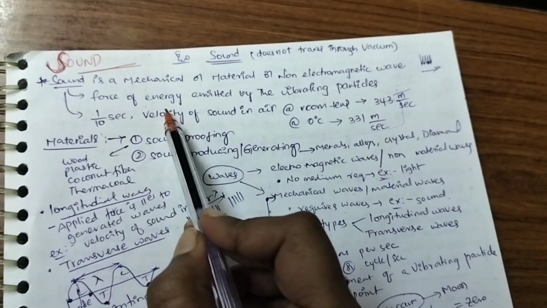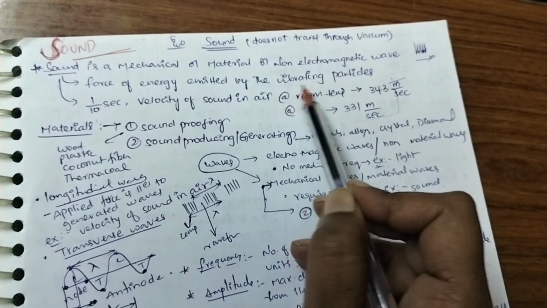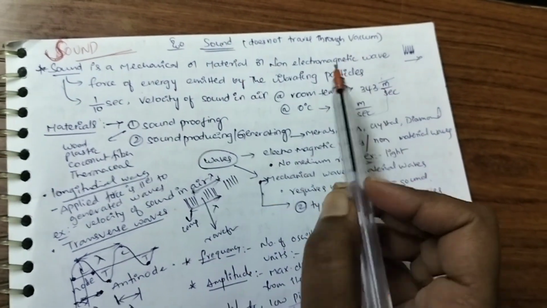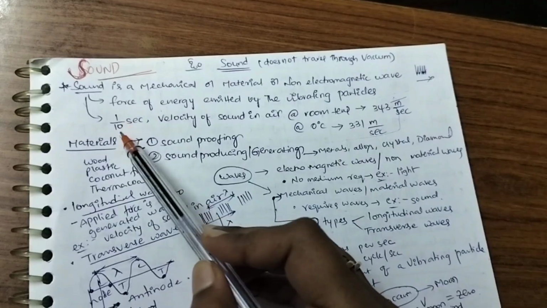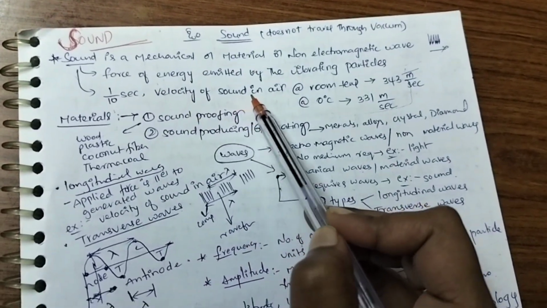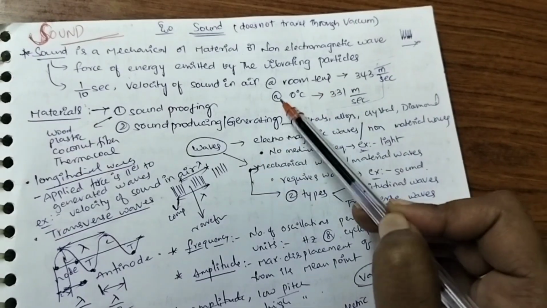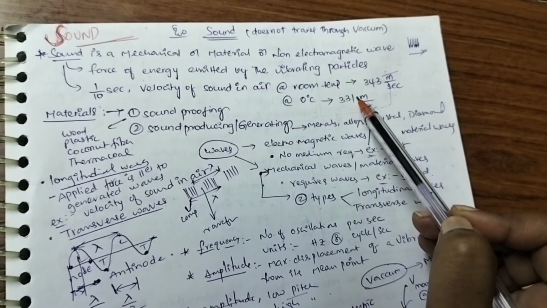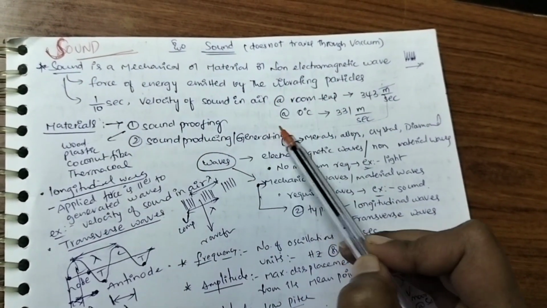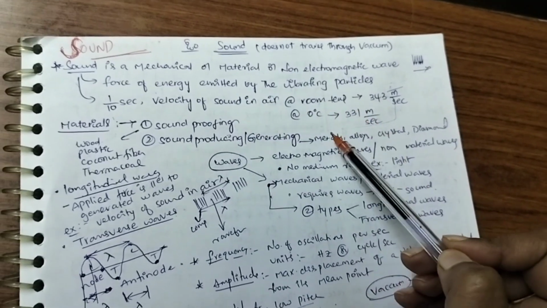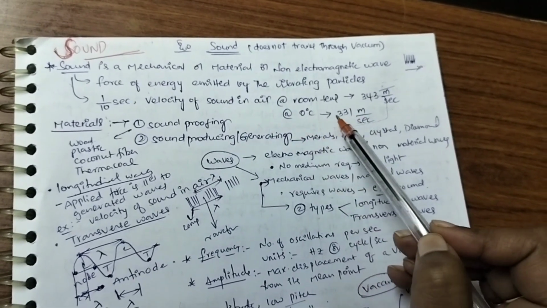Sound is a form of energy which is emitted by vibrating particles. Every vibrating particle produces sound. Velocity of sound in air at room temperature is 343 meter per second, and at 0 degree centigrade it is 331 meter per second. Don't get confused, these two are very important. At room temperature it is 343 meter per second, and at 0 degrees it is 331 meter per second.